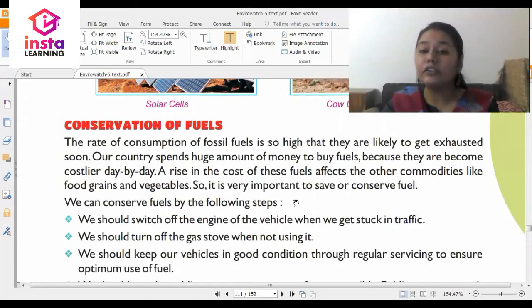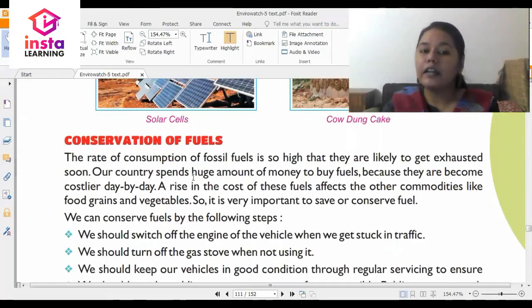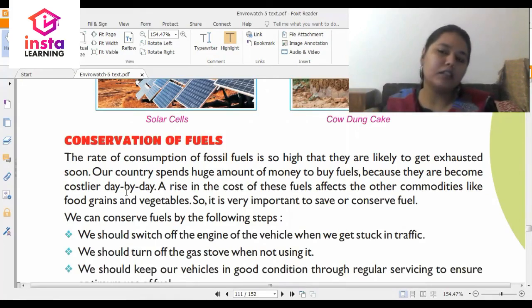Now, conservation of fuels. The rate of consumption of fuels is so high that they are likely to get exhausted soon. So, we are using these renewable or non-renewable fuels at a very large scale. What happens when you use a thing in large quantity? It is likely to get finished, right? And that is also the concern with the fuels.